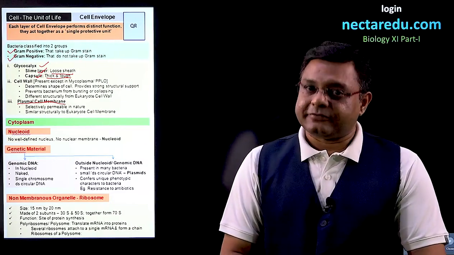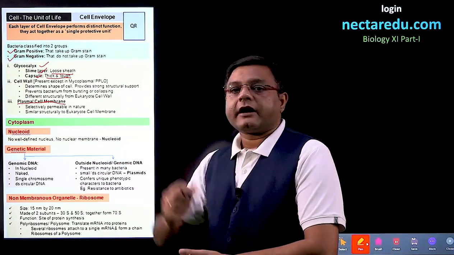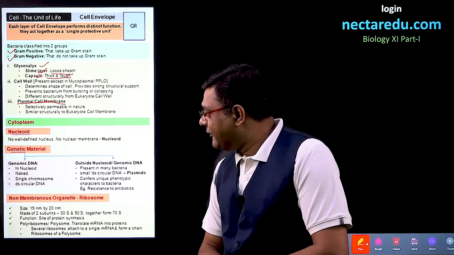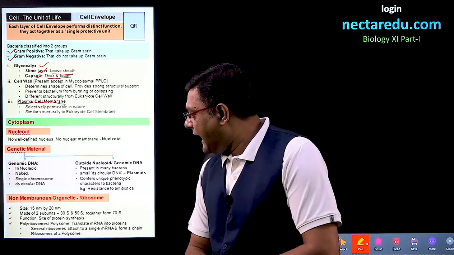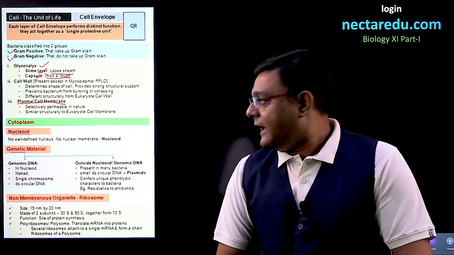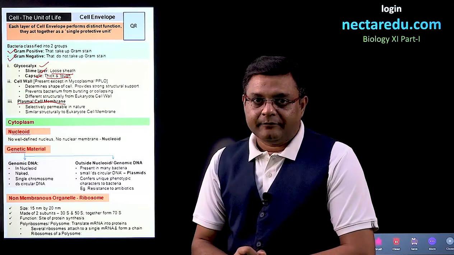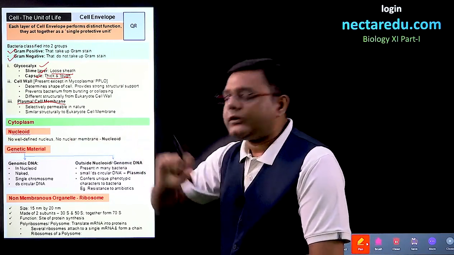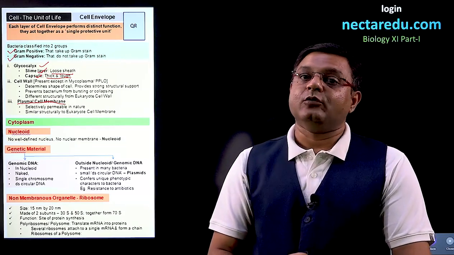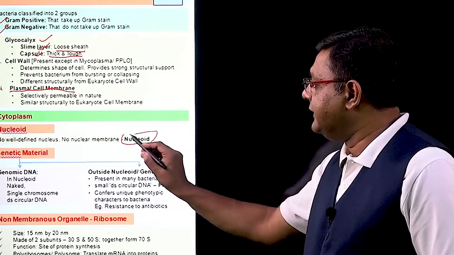After completing the cell envelope, we come to the cytoplasm. Here we will talk about three points: first the nucleoid, then the genetic material, and then the ribosome, which is a non-membranous organelle. Coming first to the nucleoid: in a prokaryotic cell, the nucleus doesn't have a nuclear membrane. So the nucleus is not well defined, and that is why it is called a nucleoid.